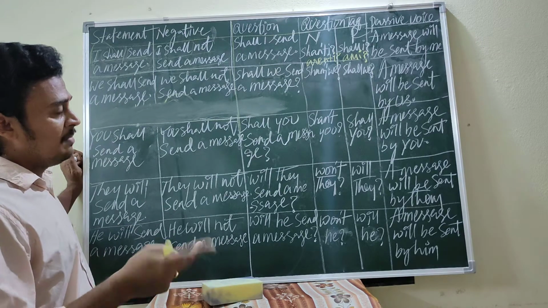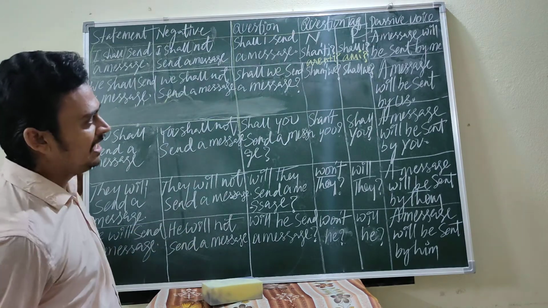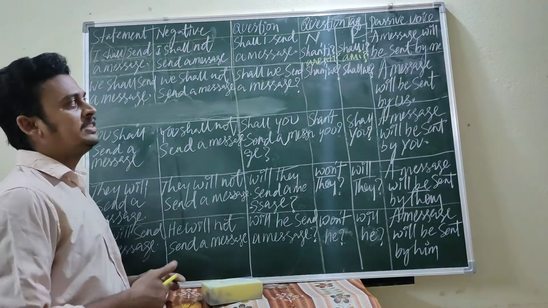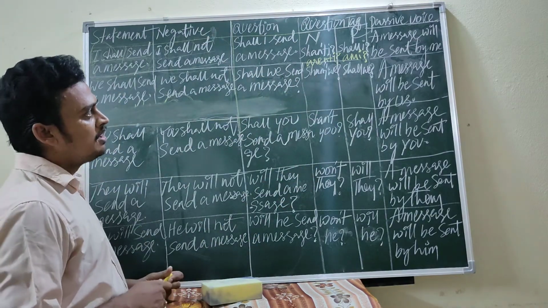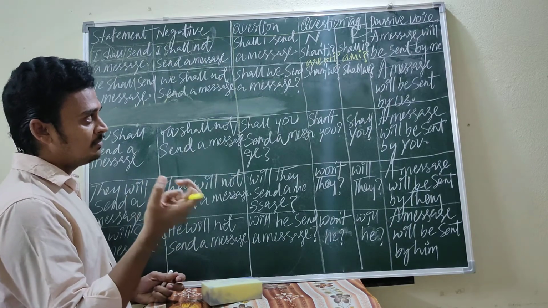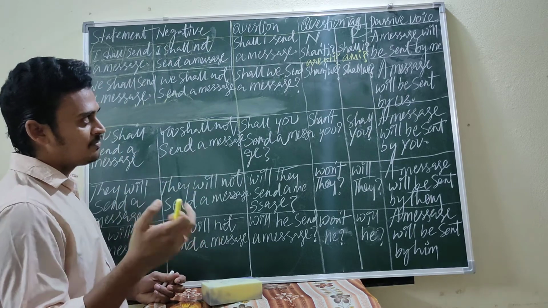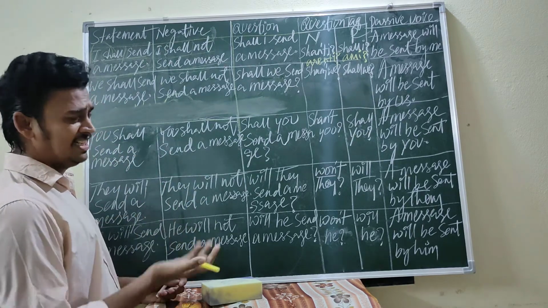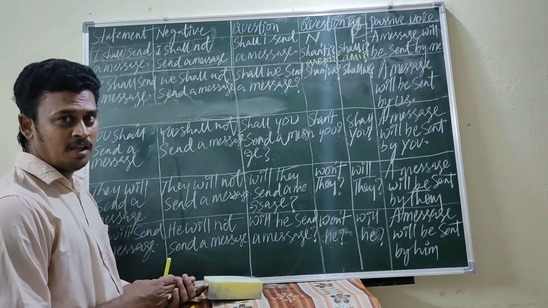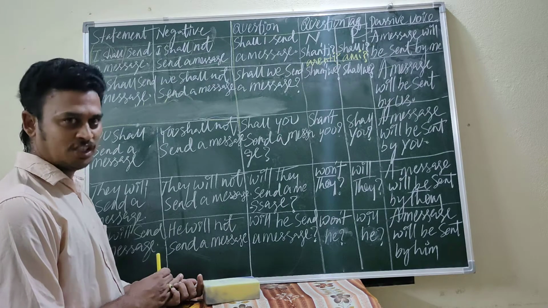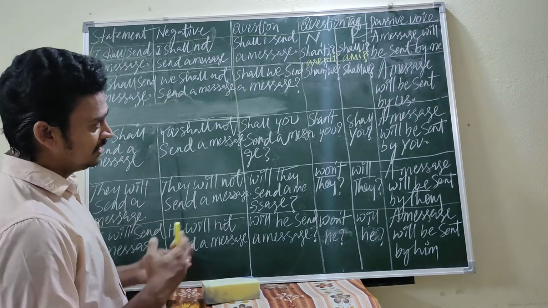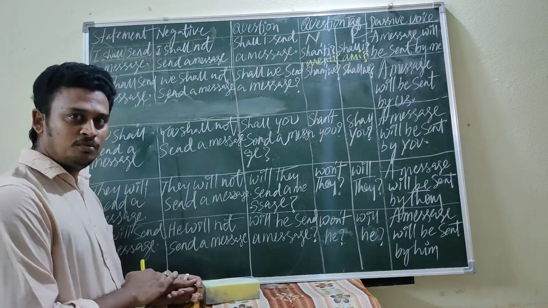A message will be sent by me. So after will, be is used. In passive voice, please remember, a message will be. So the be form has to be used after will. Sent is the V3 form, the past participle, which has to be placed after that. By me, I becomes me. So this is it. And one more thing I would like to tell you, dear children.